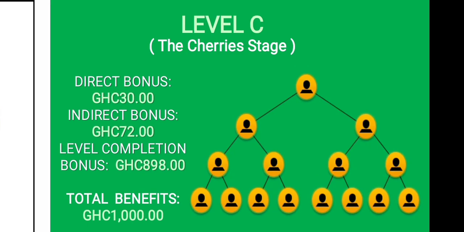Now level C is called the global pool, meaning the people that join you in level C are not necessarily all your downlines. Global pool means several people from other teams can join you on level C, and it is all about first come first serve. Let's assume you're on level C: the first 2 people that join you, you get a direct bonus on them, which means 15 cedis each. And then the rest that join you, you get an indirect bonus on them, 72 cedis in all, which means 6 cedis each, if I'm right.